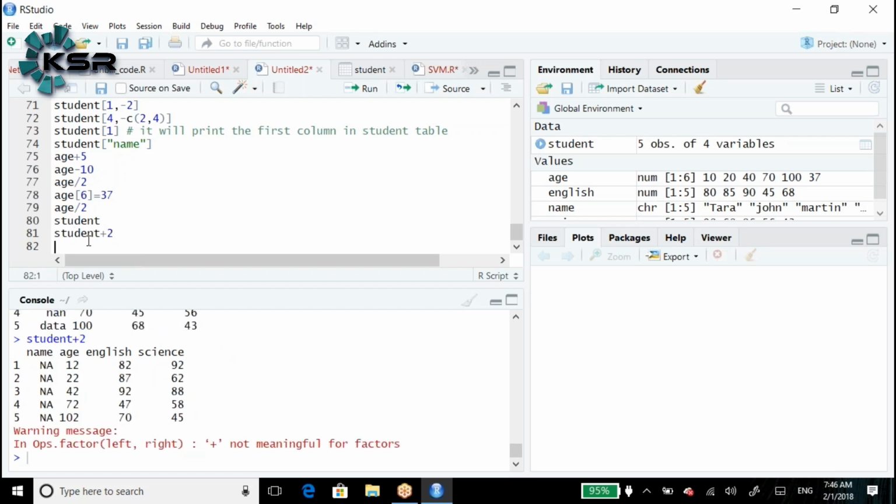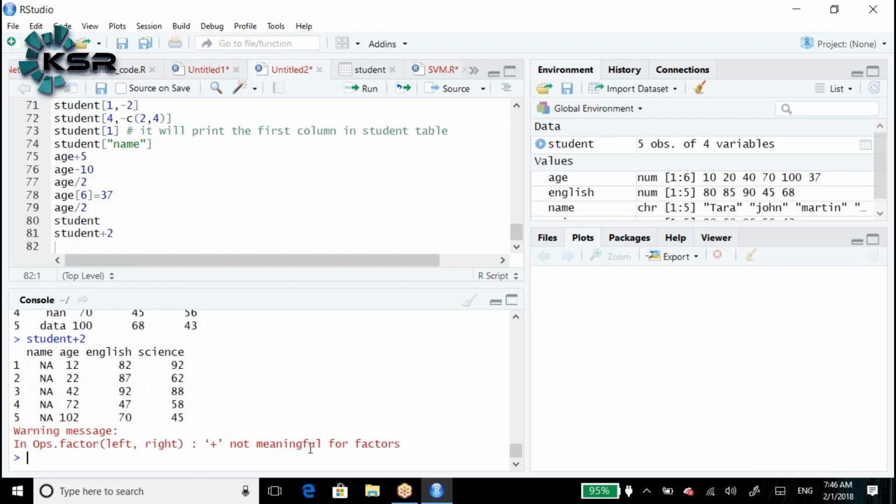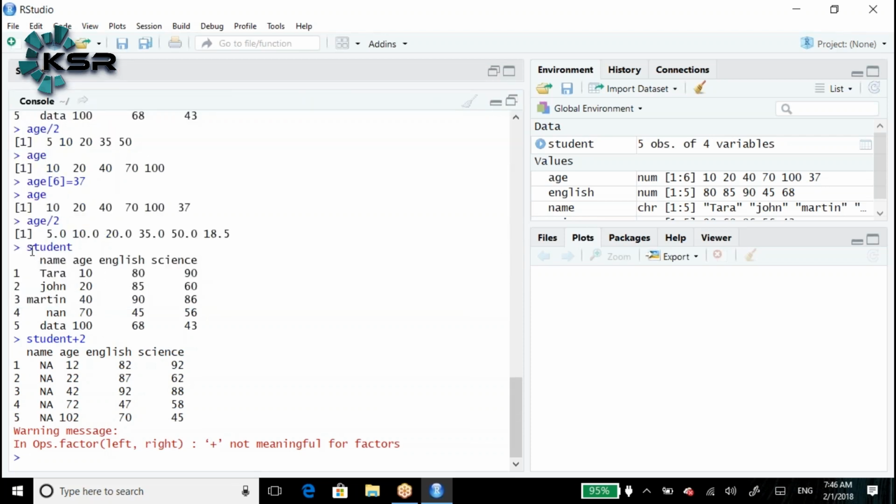See, it is throwing a warning message: plus is not meaningful for factors. Here in the student, the first variable is name. Under the name, first is Tara. Tara plus 2, does it make sense? It doesn't make sense. So it is giving us NA.